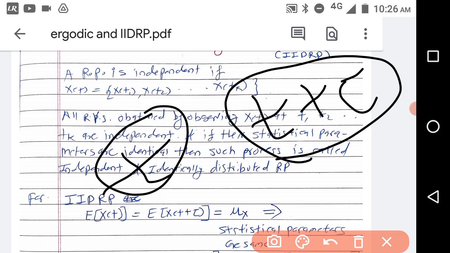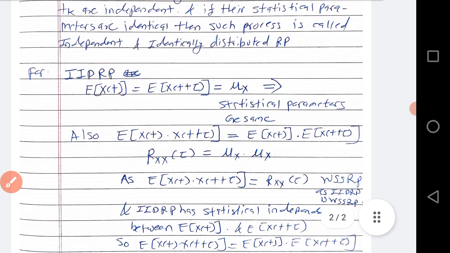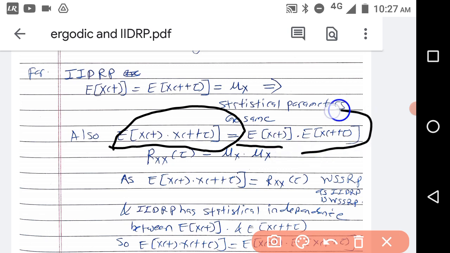Then statistical independence means expectation of x of t is equal to expectation of x of t plus tau. And for the stationary random process, the mean is constant, it doesn't depend on the time, so that is equal to mu x. So for the statistically independent process, E of x(t) into x(t plus tau), we can write it as E of x(t) into E of x(t plus tau).